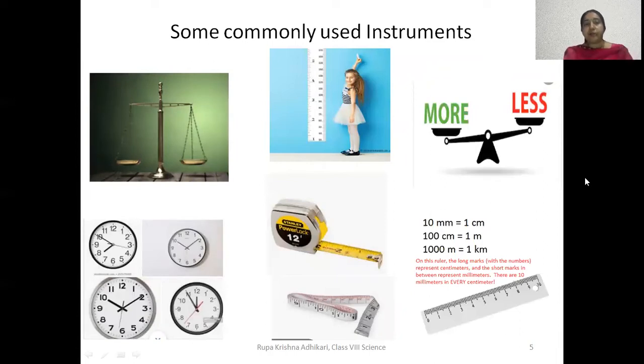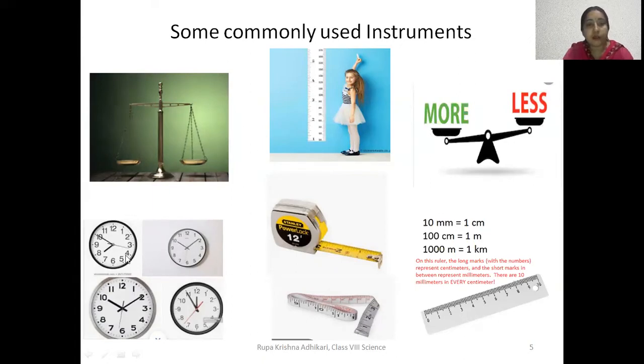Here I have some pictures, some commonly used instruments in our daily life. The first one, as you see, is a physical balance, which helps you to measure mass. This one is a measuring scale. Here the girl is trying to take her height. This one is also related to measurement of mass.